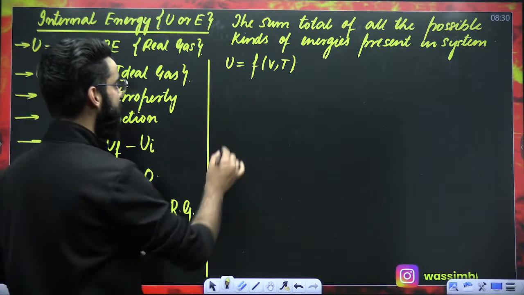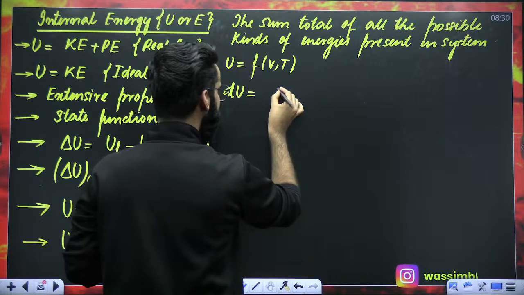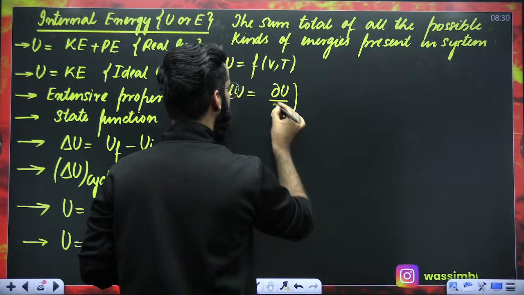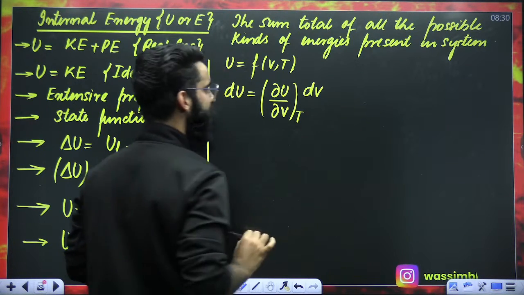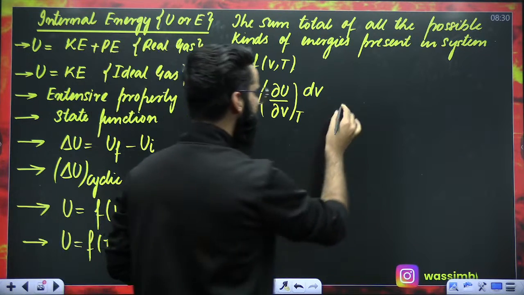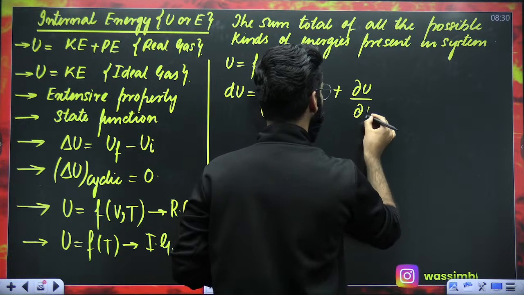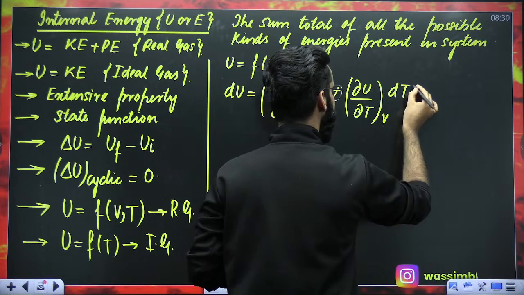what will be the total change in internal energy, which I'm representing by dU? First, it's going to be change in internal energy due to change in volume, keeping temperature constant, multiplied by dV. And then change in internal energy due to change in temperature, keeping volume constant, multiplied by dT.